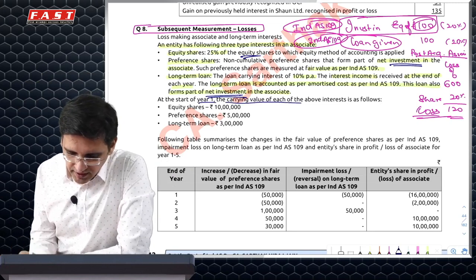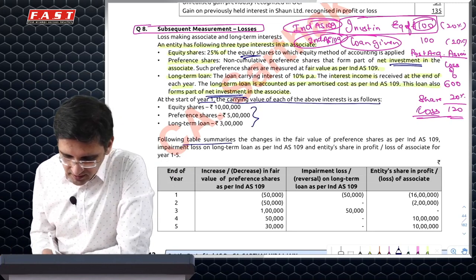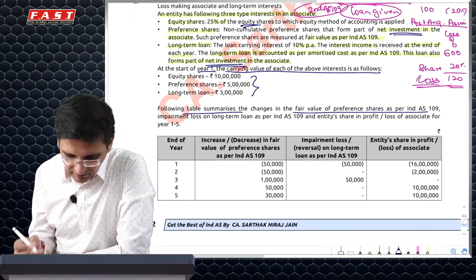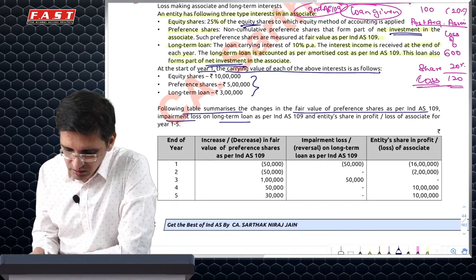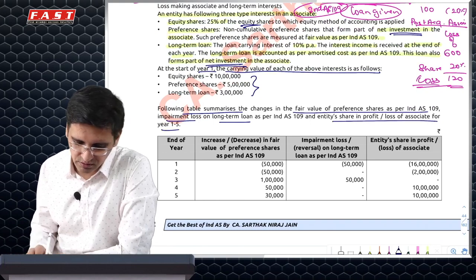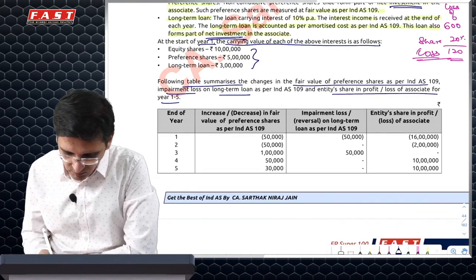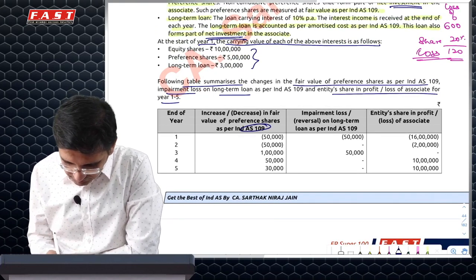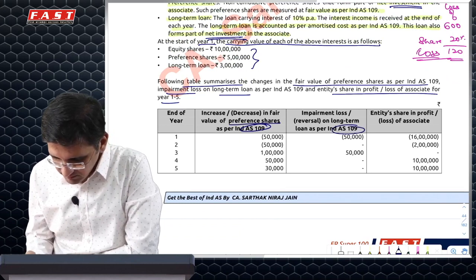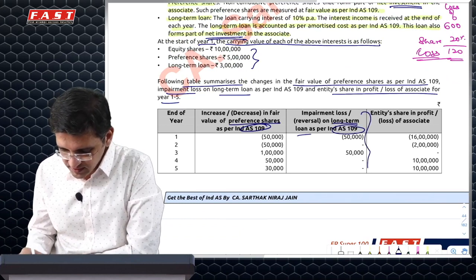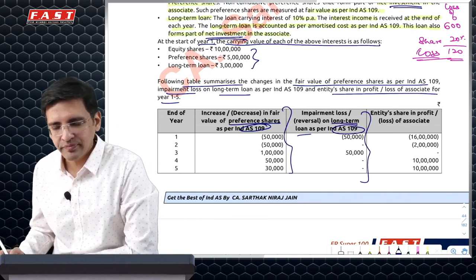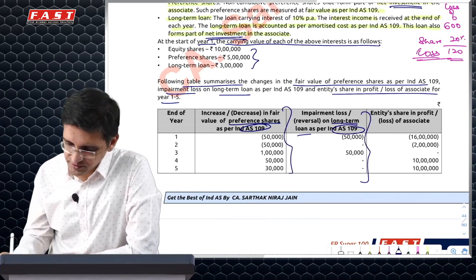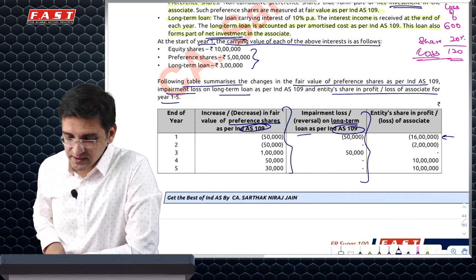Start of year one, the carrying value is given. And the table summarizes the changes in the fair value as well as the impairment loss on the loan as well as the profit or loss on associate. So first and foremost, these are 109 changes for preference share, 109 changes for loan. We will first adjust these changes and then we'll go to the other loss allocation. And the first year loss is 16 lakh, and this is the equity share.